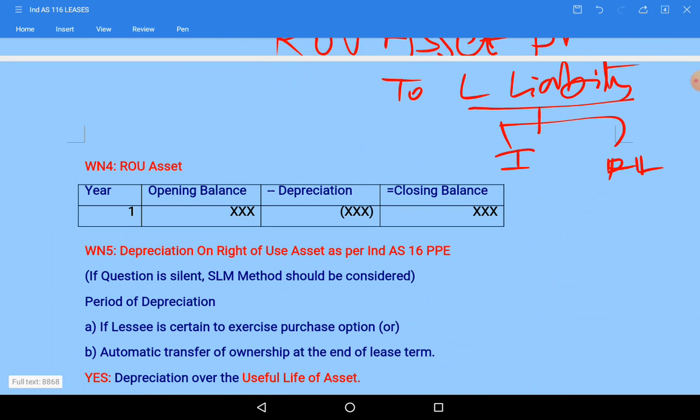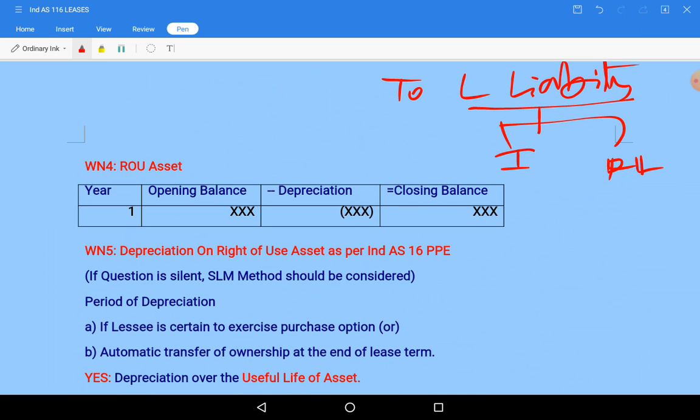So how to take depreciation for the asset account, the right of use asset, year opening balance?